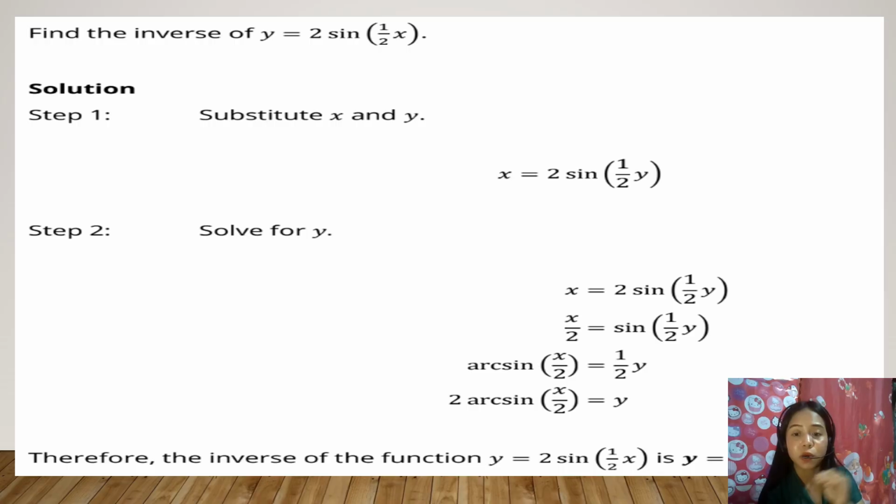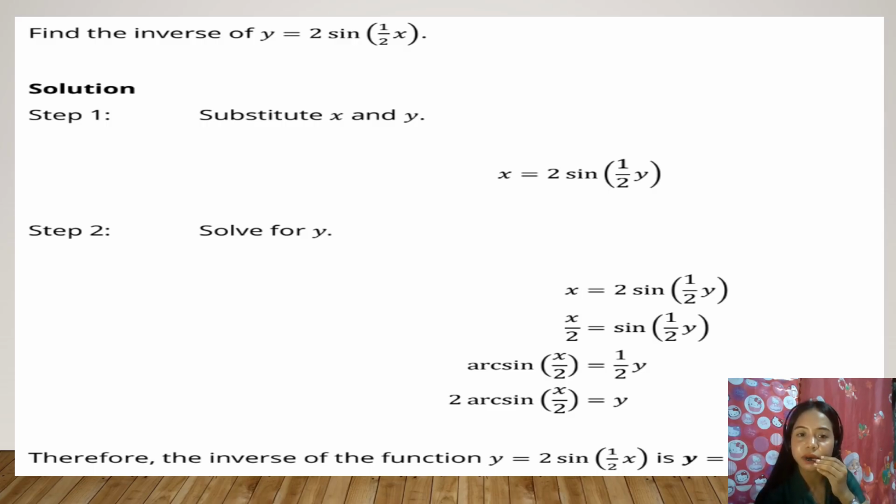So 1/2 times 2: 1 times 2 equals 2, and the denominator is 2, a whole number. So the answer is 2 over 2, which is equal to 1. So only y remains. Therefore, the inverse of the function y equals 2 sine 1/2 x is y equals 2 arc sine times x over 2. Did you get it?